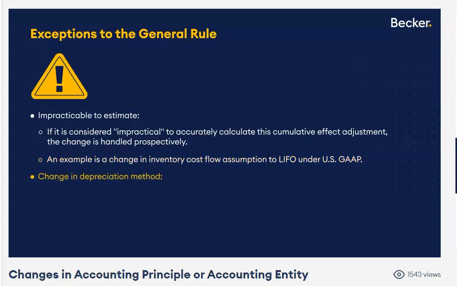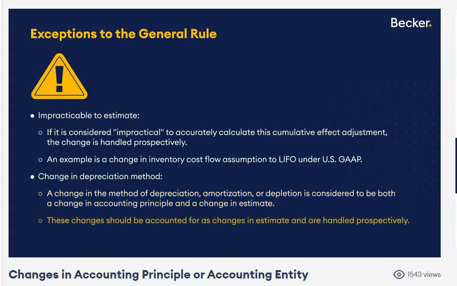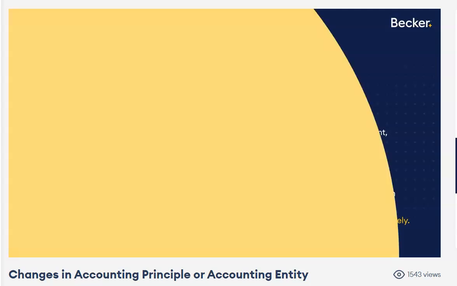And the other one is when we have a change in depreciation method. Even though that's a change in accounting principle, it's also kind of like a change in estimate, spreading out that cost over the periods benefited. When you change your method of depreciation, what approach are we going to use? Prospective. To LIFO or change our method of depreciation, we're going to account for that prospectively. Use the new method in the current year and future periods, okay? Do not restate beginning retained earnings net of tax.